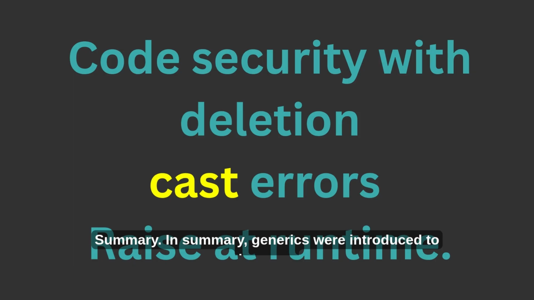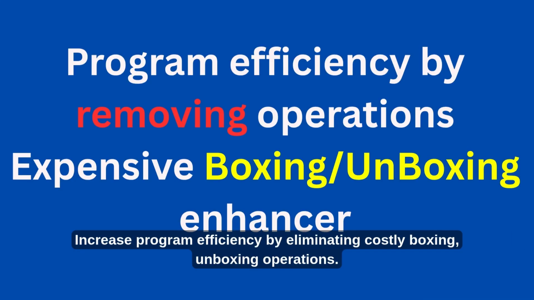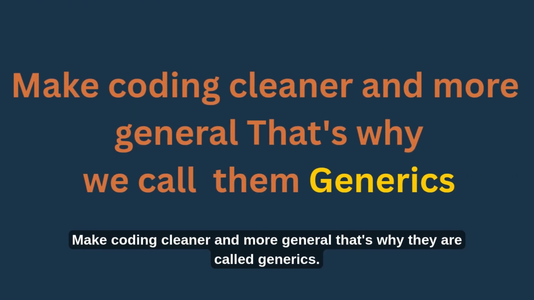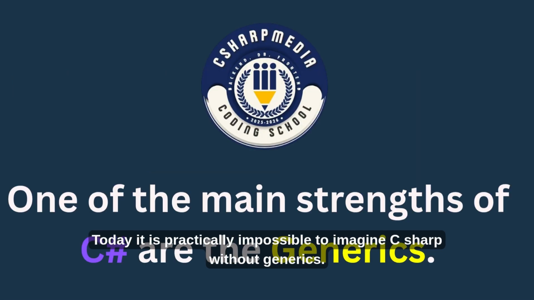In summary, generics were introduced to increase code security by removing cast errors at runtime, increase program efficiency by eliminating costly boxing and unboxing operations, and make coding cleaner and more general. That's why they are called generics. Today it is practically impossible to imagine C#.